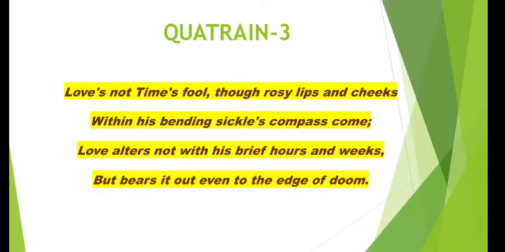The rosy lips and cheeks within his bending sickle compass come. What does he say? He says rosy lips and cheeks. Rosy lips and cheeks means the physical beauty, the shining beauty, the outward appearance, the rosy cheeks. So these are all the signs and marks of physical beauty. He says that they come within the range of time. That means as the time passes, the physical beauty also decays slowly and gradually.